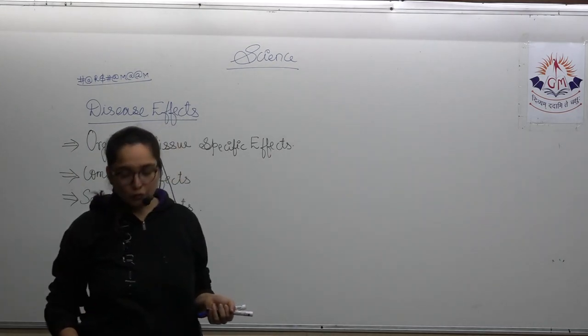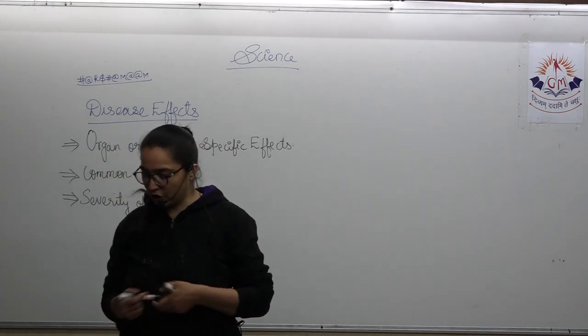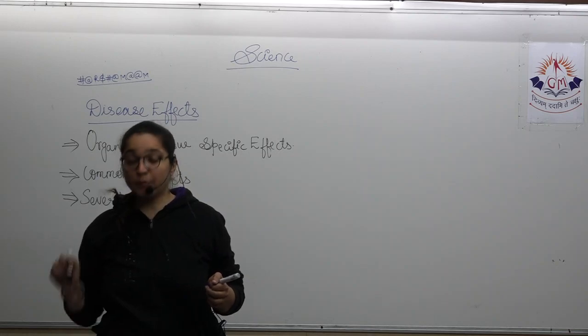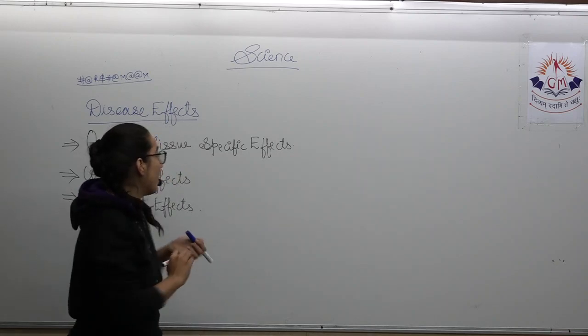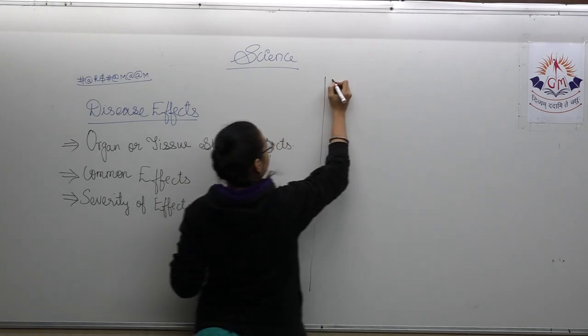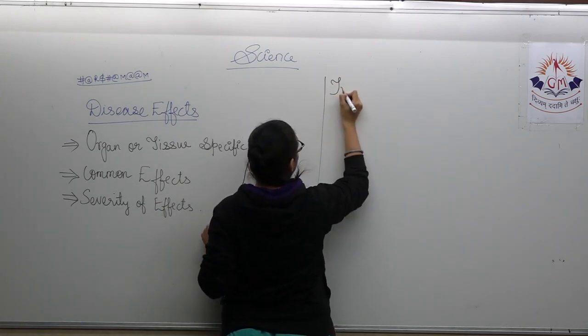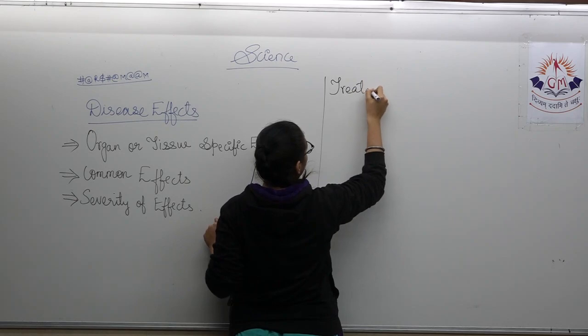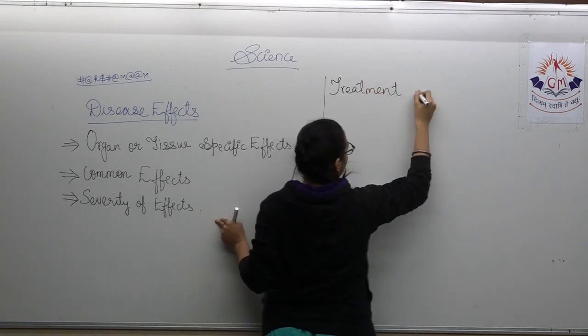Now, let's move further on the next particular topic, which is the treatment of infectious disease. We talked about the various diseases and their effects, but now we are going to talk about the treatment of disease.